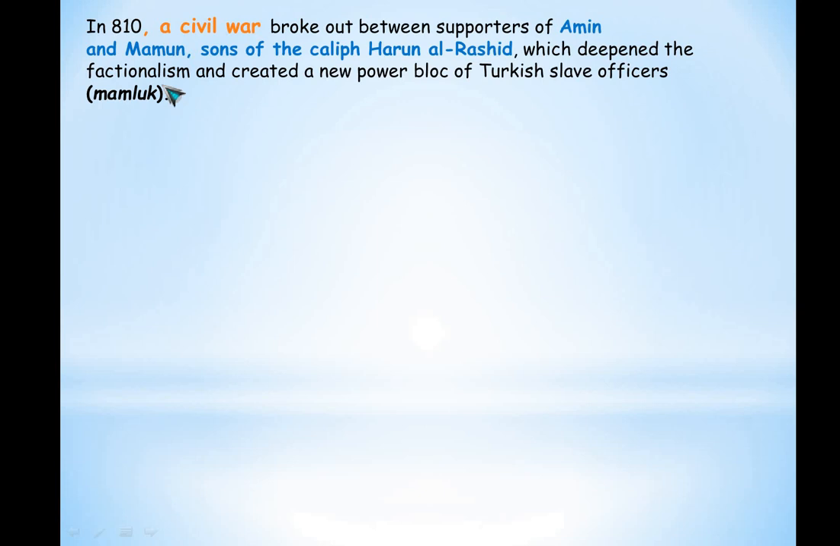Factionalism means fragmentation, and it also created a new power block of Turkish slave officers. So now slaves were gaining more importance and they were coming into the scene. Turkish slave officers were known as Mamluk. Okay, so divisions were because of the conflict between these two people's supporters, and Turkish slave officers were coming into power, and their name was Mamluk.